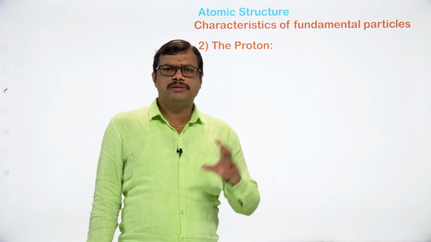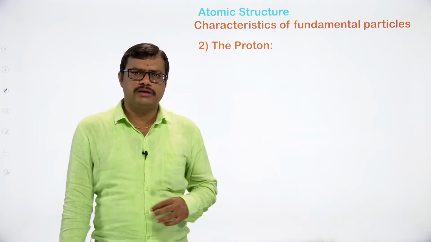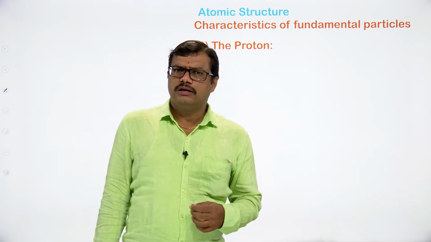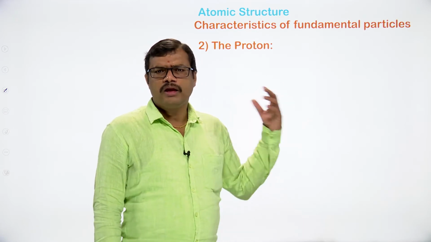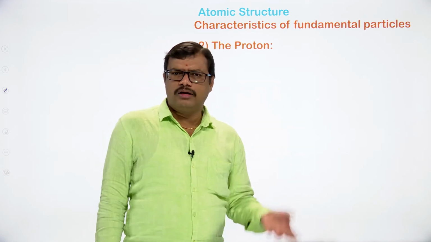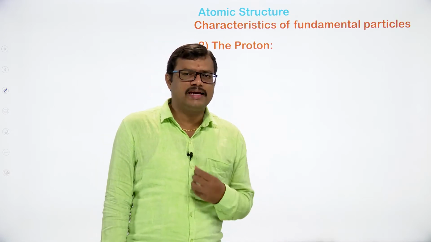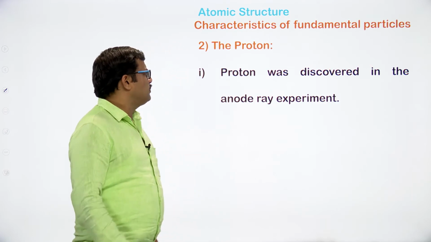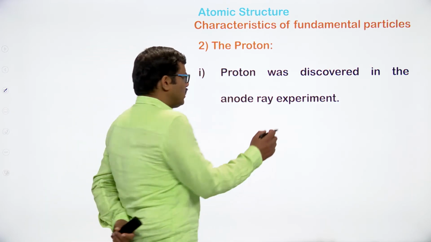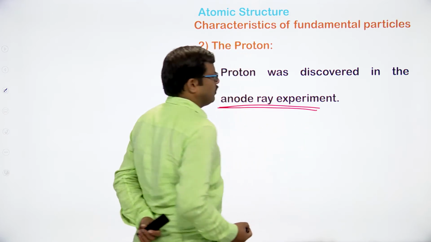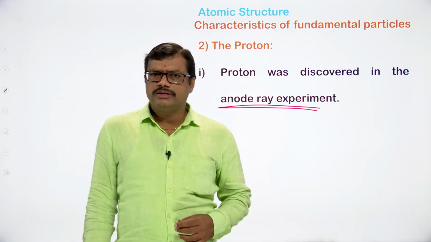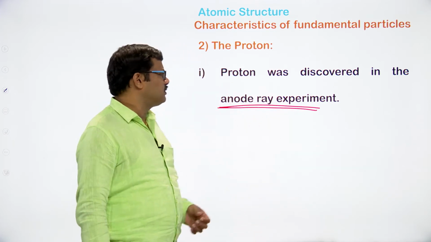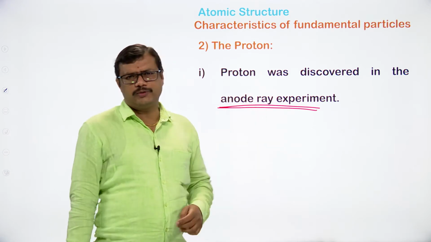So this concept led to the discovery of a positively charged species, and the most commonly used one is called the proton. Let us discuss what exactly the proton is and what are the positively charged species that are present in the gas. We are going to see all of these things one by one. The proton was discovered in the anode ray experiment tube. Electrons were discovered in the cathode ray experiment, whereas the protons were discovered in the anode ray experiment.